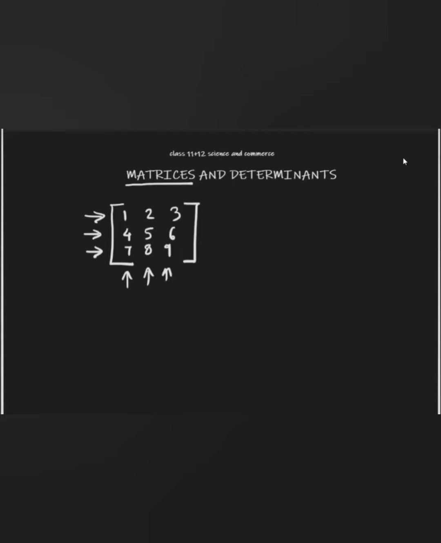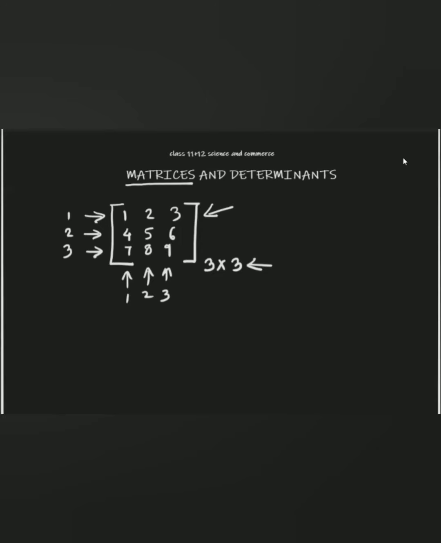If the number of rows is m and the number of columns is n, then the order of the matrix can be shown by m by n. So let's check what is the order of this example. As we can see, the rows are 1, 2, 3, and the columns also are 1, 2, 3. So the number of rows is 3 and the number of columns is 3. It means that this is a matrix of the order 3 by 3.